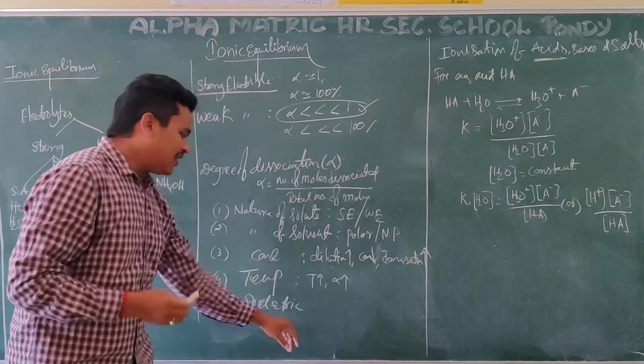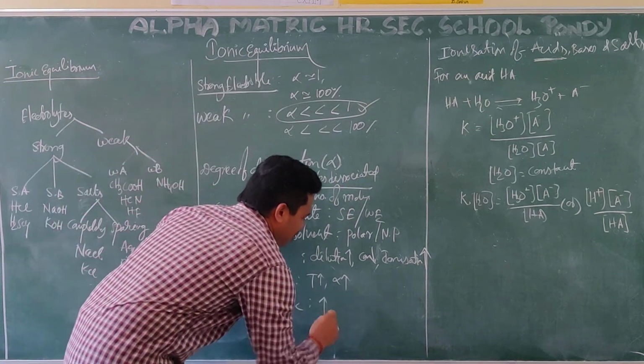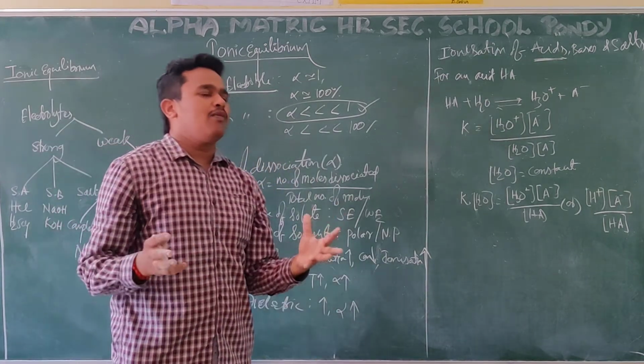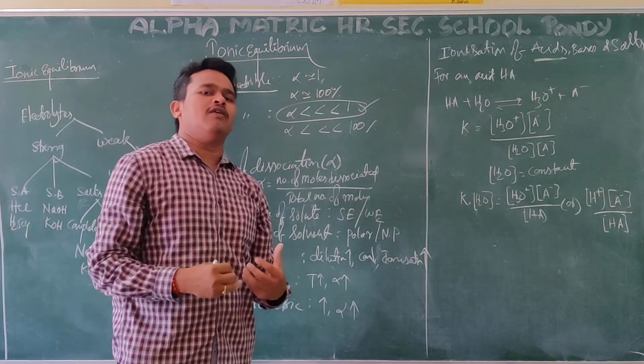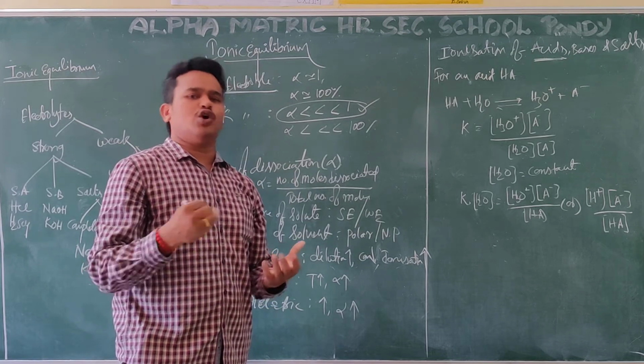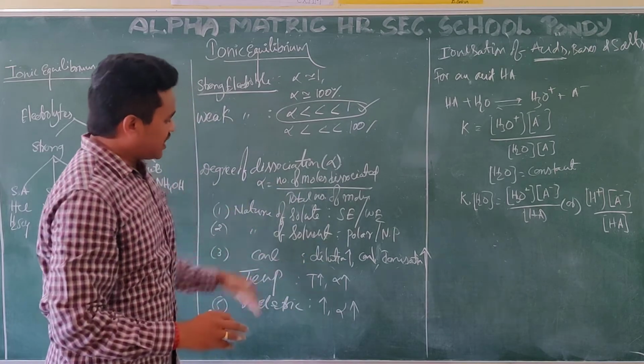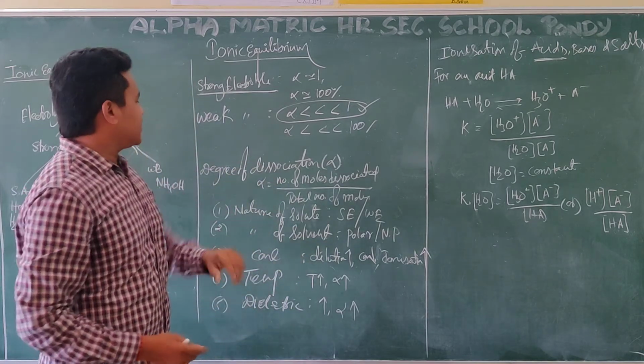And the dielectric constant: whenever the dielectric constant is more, automatically the alpha value is more. Dielectric constant means the capability of a solvent to dissolve. Whenever any substance dissolves in it, it automatically converts into ions. So these are the factors which affect the alpha value.